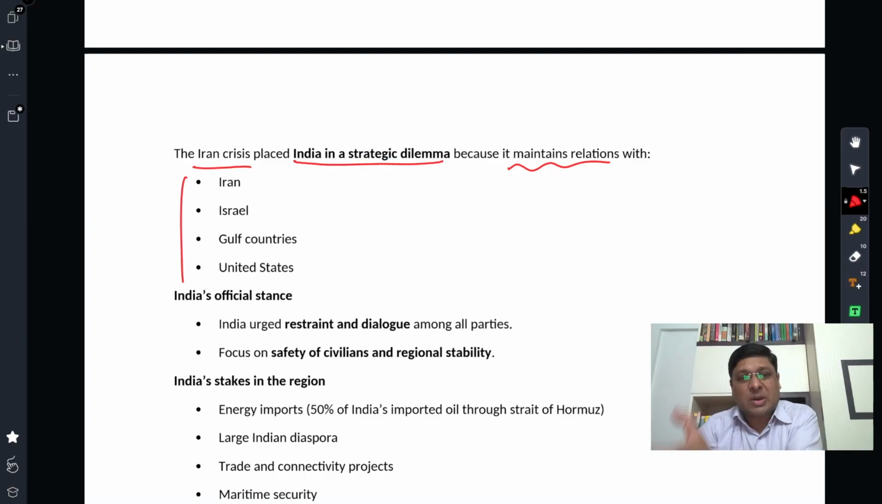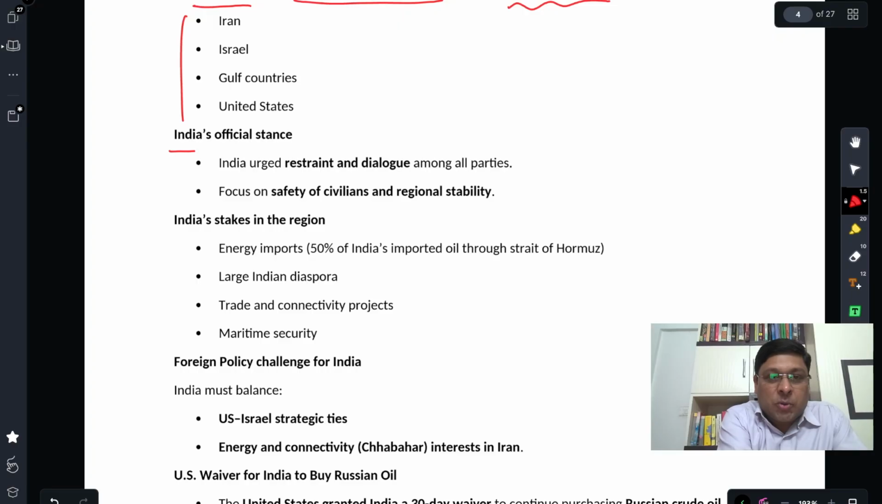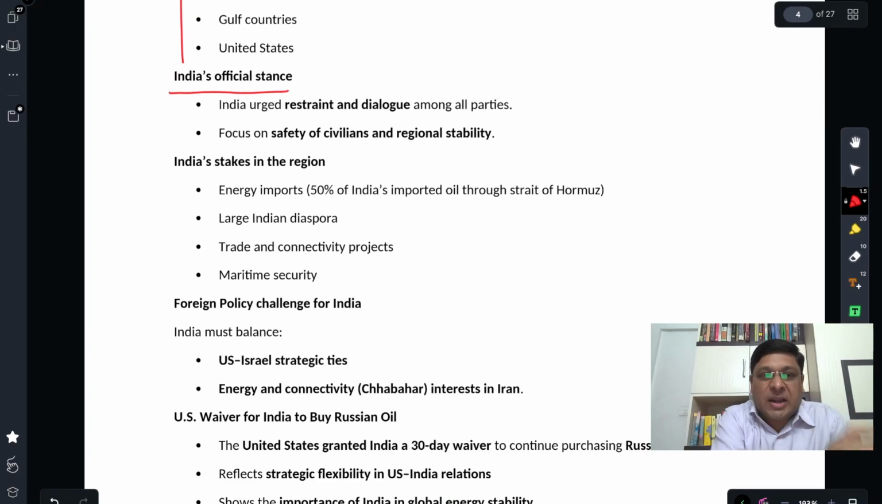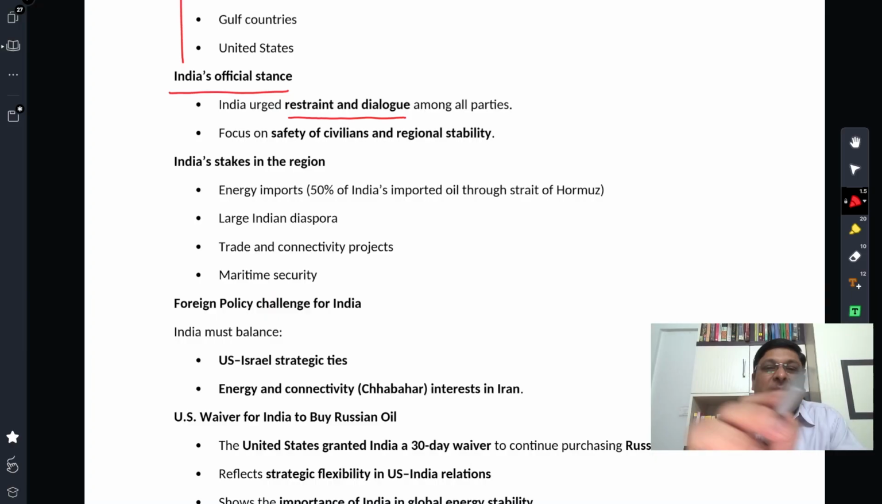So we maintain relations with Iran, we maintain relations with Israel, very close relations rather, other Gulf countries, Saudi Arabia for example, United States as well. So these are all important partners for India as far as foreign policy is concerned. But these countries are now at war with each other. So what side are we supposed to take? Because on both sides we have friends. That puts India into a strategic dilemma. So how did India respond to the strategic dilemma? India urged restraint and dialogue among all.